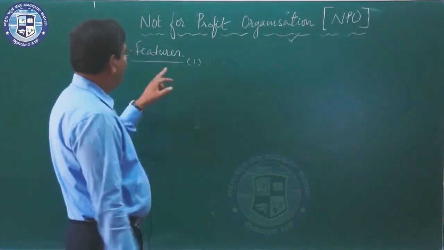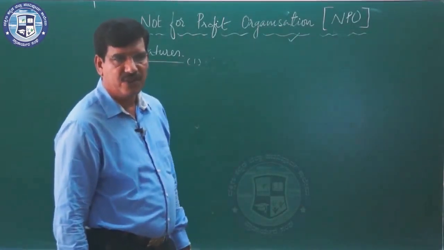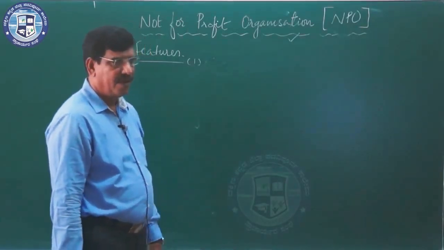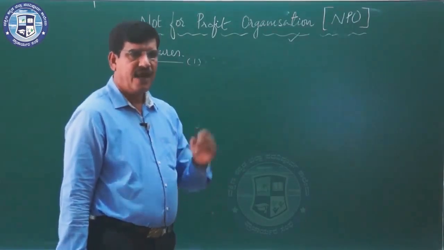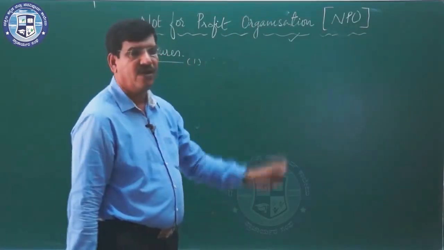And these NPOs earn reputation on the basis of contribution to the society, not on customer satisfaction. In a profit organization, customer satisfaction itself is the main criterion to decide the goodwill of an organization.